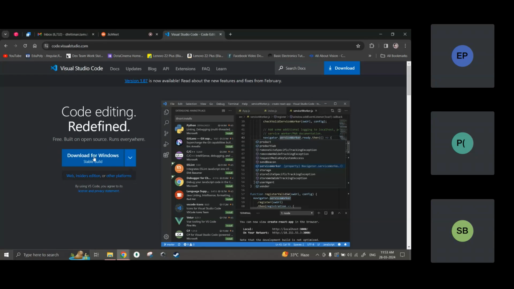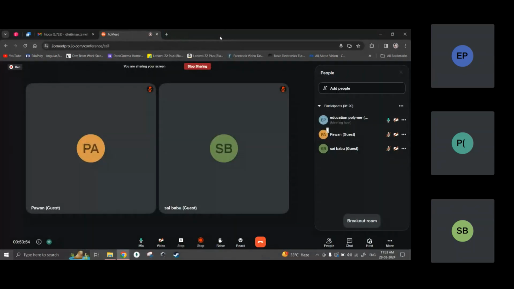Okay, remaining is only the typing. For typing, you don't need any separate setup. Once you install it, you don't need to run this Visual Studio Code. You don't need to do anything. Install it, over. You don't need to open that code.